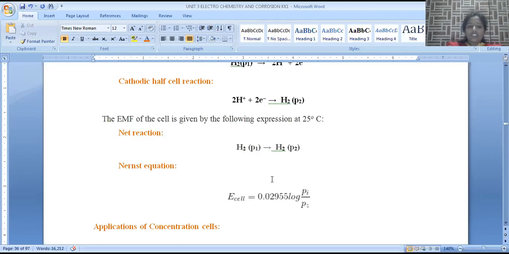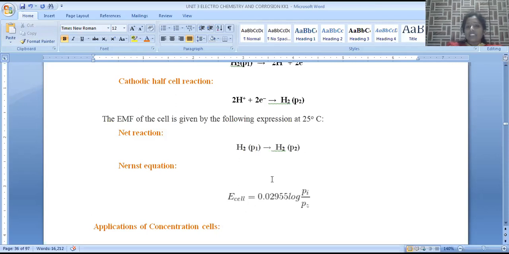For the electrolytic concentration cell, the best example is zinc dipped into zinc sulfate, where C2 concentration is greater than C1 concentration, so that the left side compartment will be the anode and the right side compartment will be the cathode. Whereas for the electrode concentration cell, we are taking hydrogen gas electrode as an example.